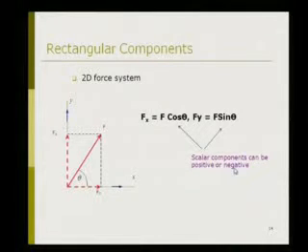For positive and negative, we are assuming some sign conventions. Let us say that for forces in the x direction, a force acting to the right-hand side is positive and to the left-hand side is negative. Similarly, for forces in the y direction, an upward force is positive and a downward force is negative.